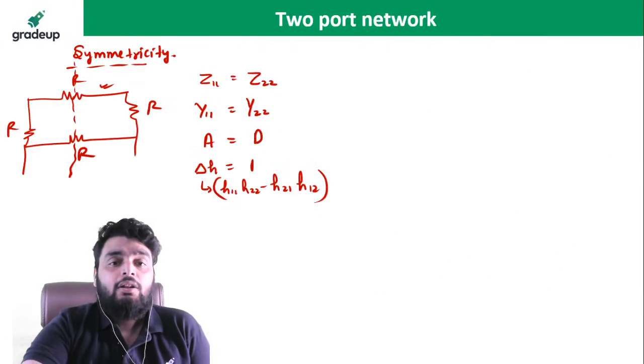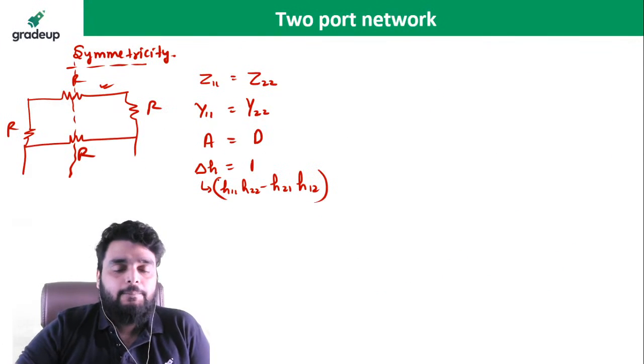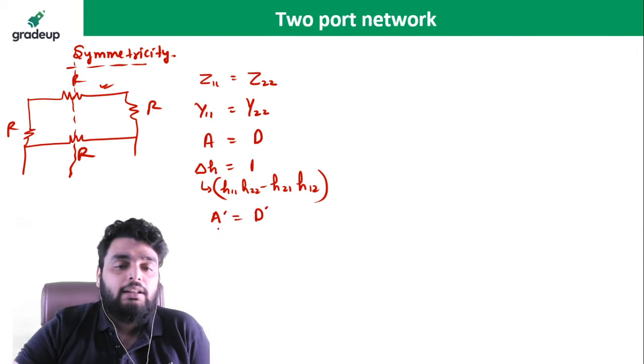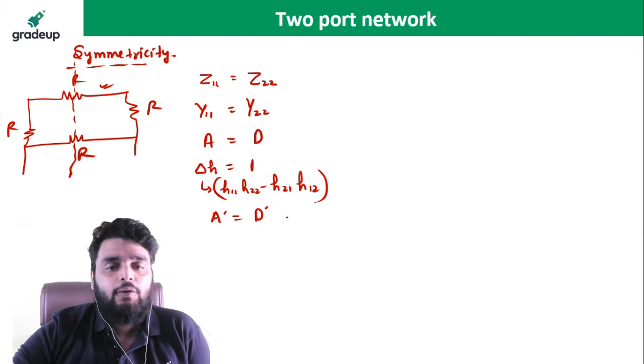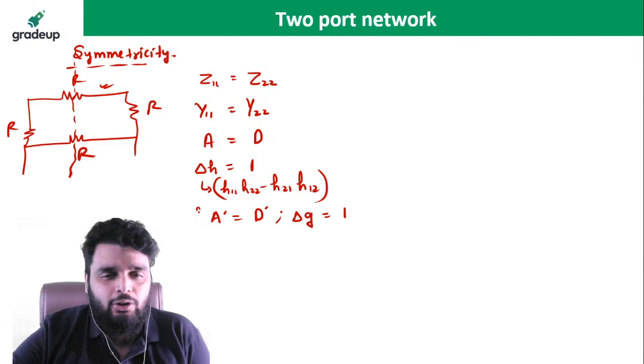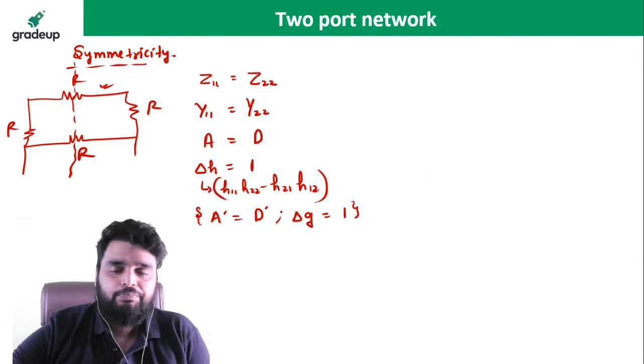Simple pointer. Okay, so this is the symmetricity. Or if you want to see the ABCD dash also, this will be A dash, D dash. If you want to see the G parameter also, it will be this one. But these two will not be used that much in your exam.